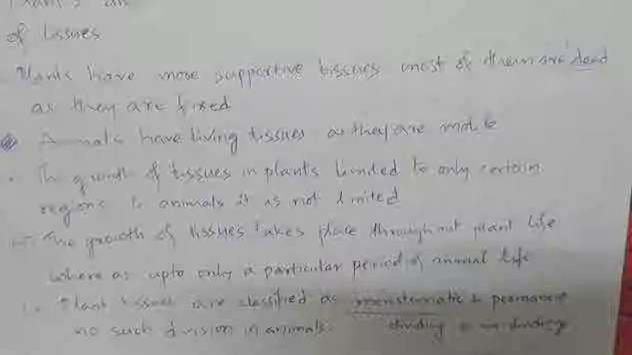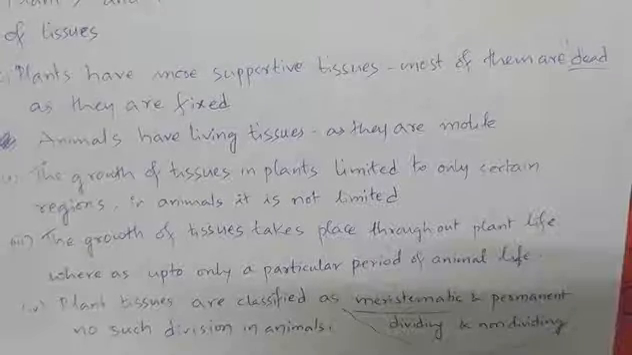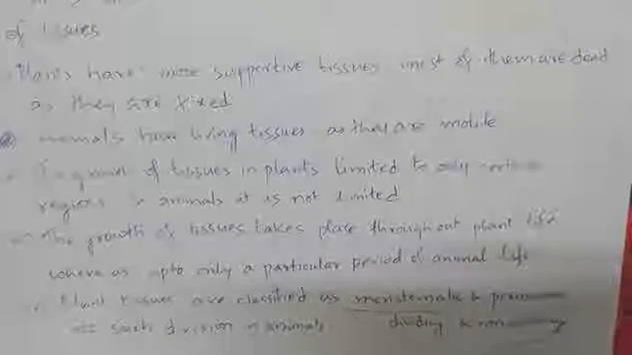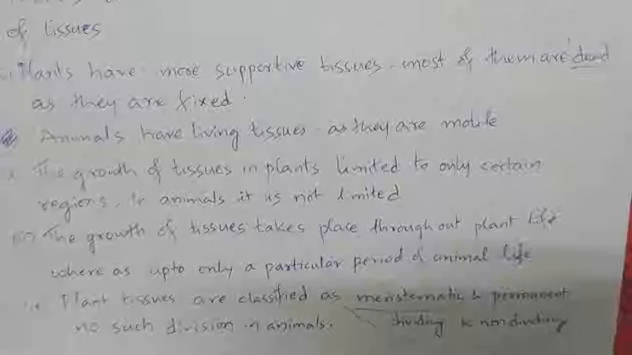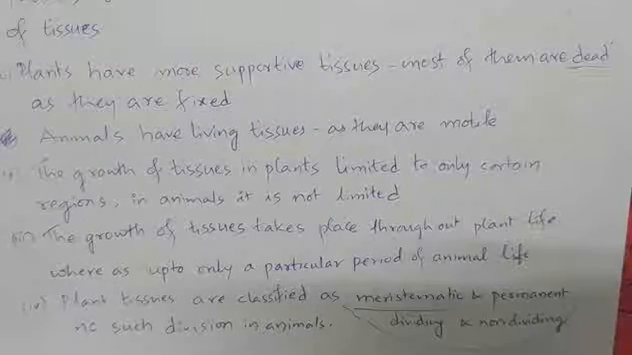In animals, there is no such demarcation of dividing and non-dividing tissues because growth takes place uniformly in all the regions of the animal body.